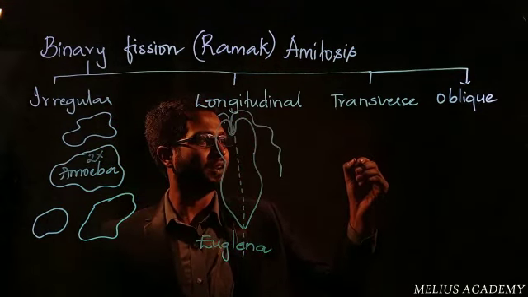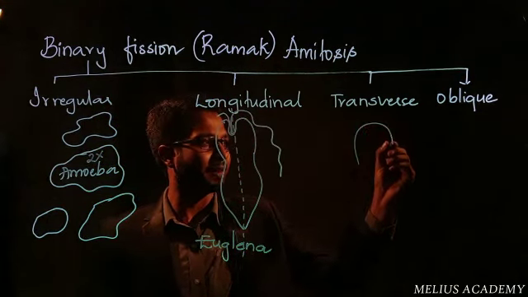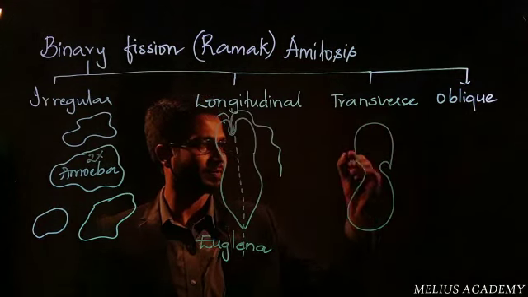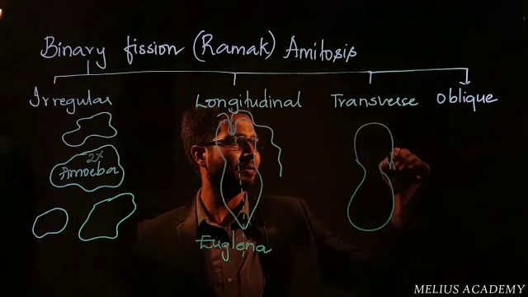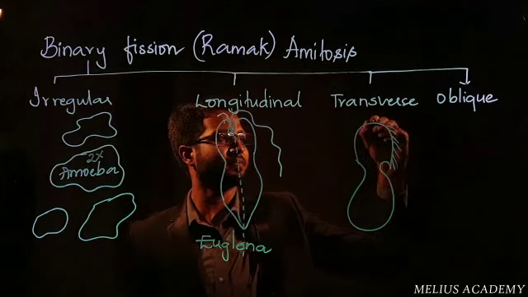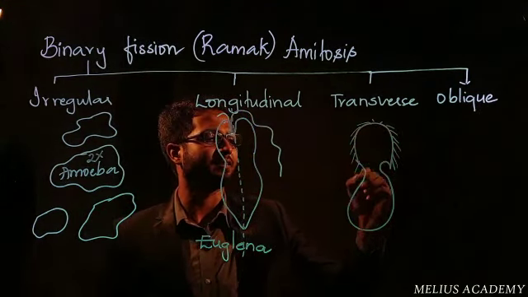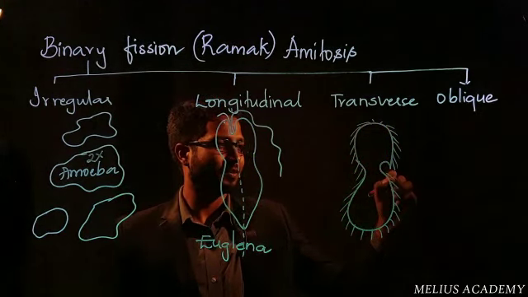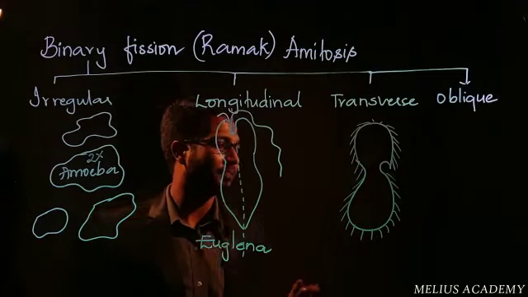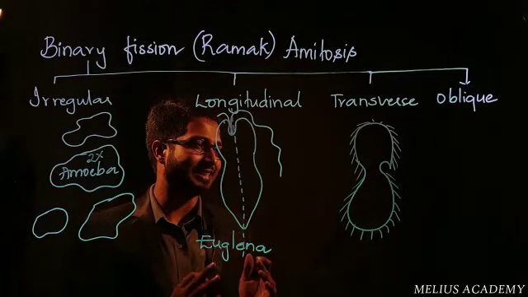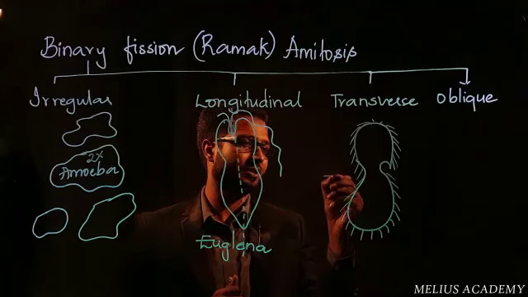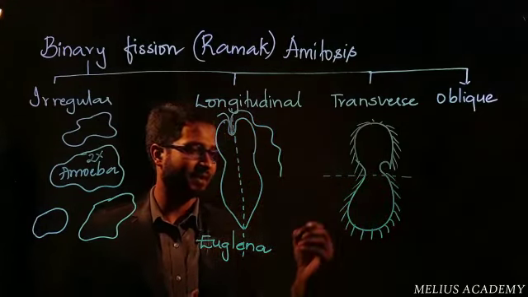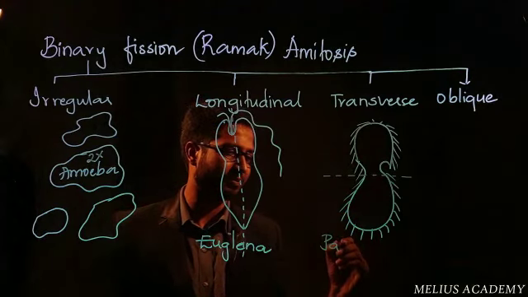It is a condition where there is one organism that appears like a slipper. This organism has multiple hair-like structures on its body. You all have studied about its characters in first PU part or 11th standard. I don't have to repeat it. There is a gullet present in the body. Now when this organism decides to divide by binary fission, it is going to divide by the transverse plane. The name of the organism is Paramecium.